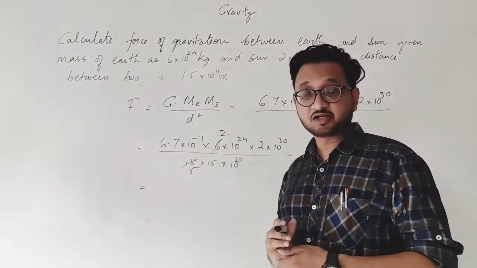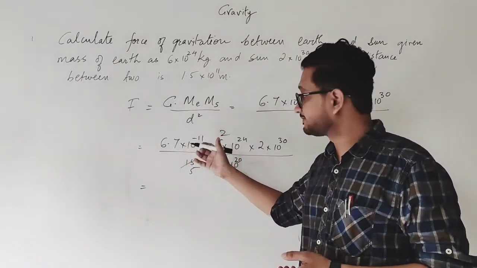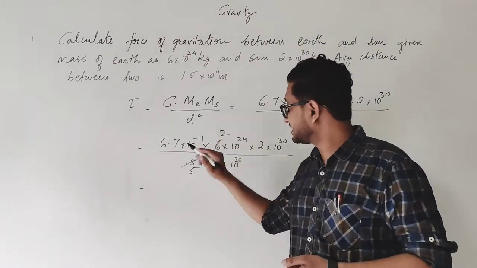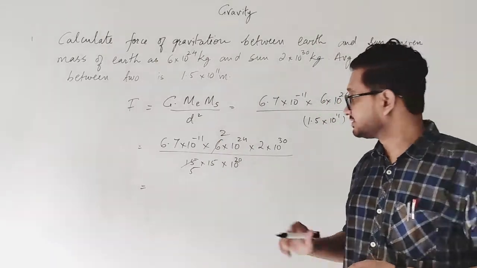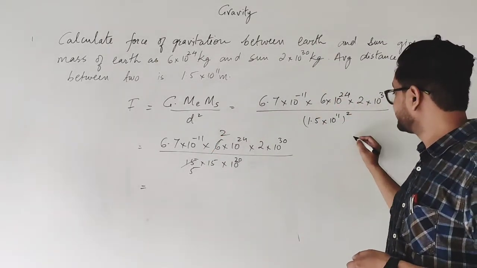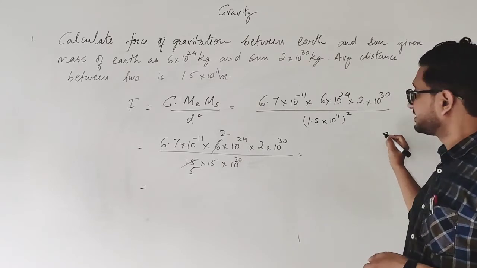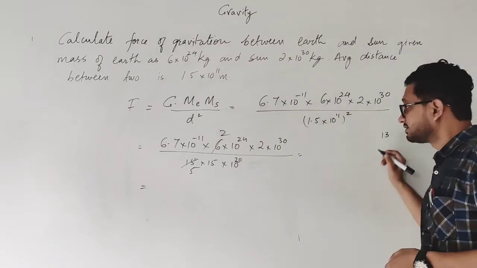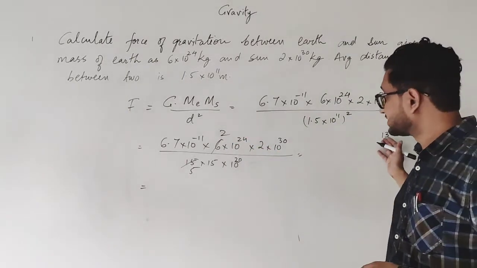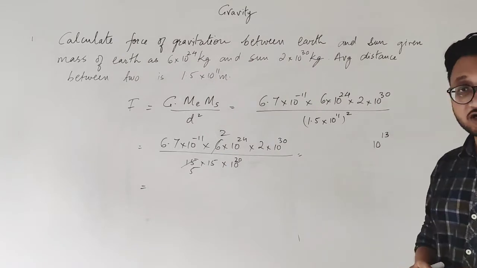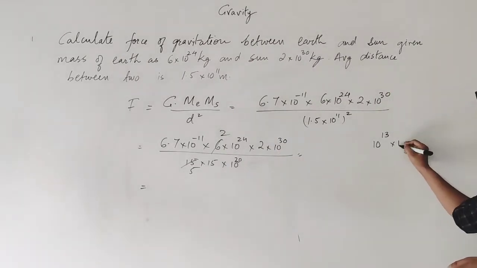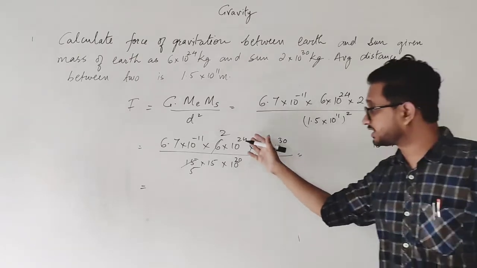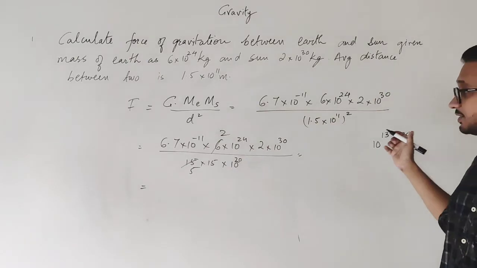But let us first reduce the powers. So 10 raised to minus 11 and 10 raised to 24. 24 minus 11 becomes 13. So I am writing 10 raised to power 13 over here, and 10 raised to 30.